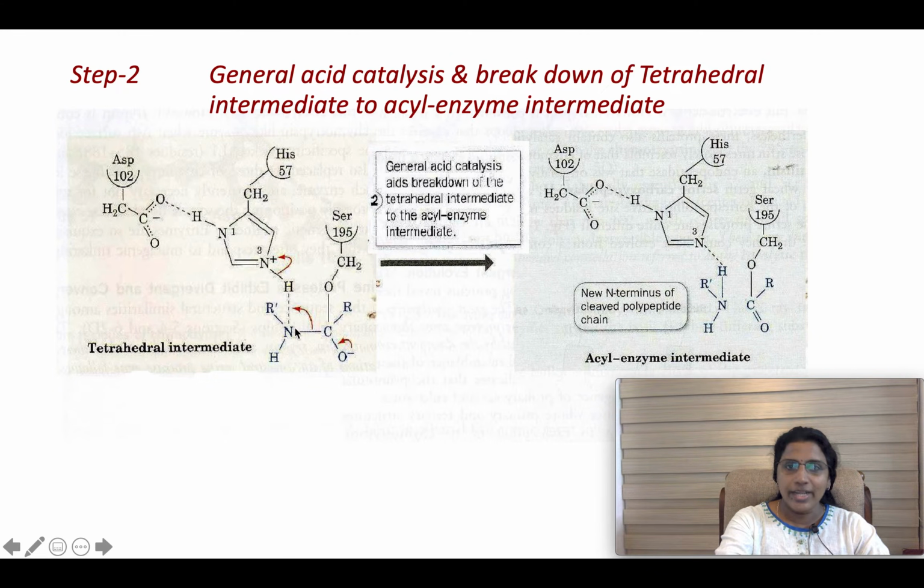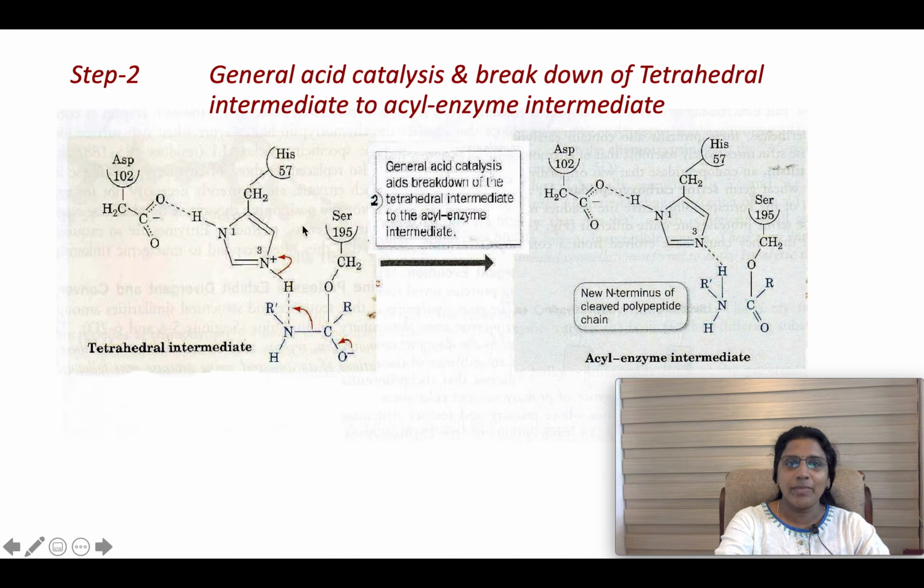So a new NH bond is formed, and this NC bond is cleaved and it becomes an acyl enzyme intermediate. This is CH2O C double bond OR. This is the acyl enzyme intermediate, and you can see an amino group here, RNH2. This amine product is released.